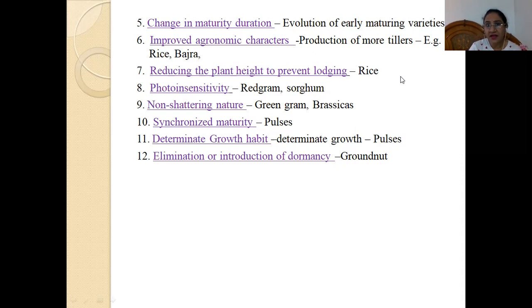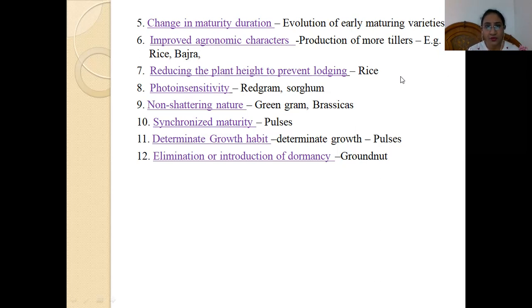Seventh is reducing the plant height to prevent lodging. Mainly in case of rice, those varieties of rice which are tall, the major problem in them is lodging. Because in rice there has to be a submerged condition, the water should be there up to the tiller level in the rice field. So the major problem in rice is lodging, and we should try to develop varieties with lodging resistance. The tall varieties are more susceptible to lodging, whereas those rice varieties which are of medium height are a little bit tolerant to lodging.